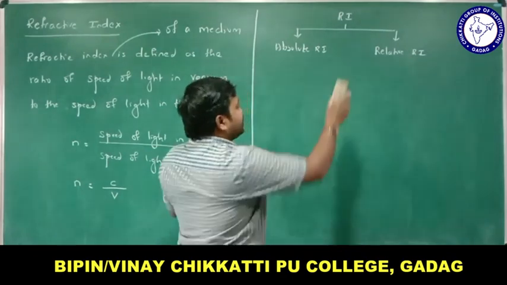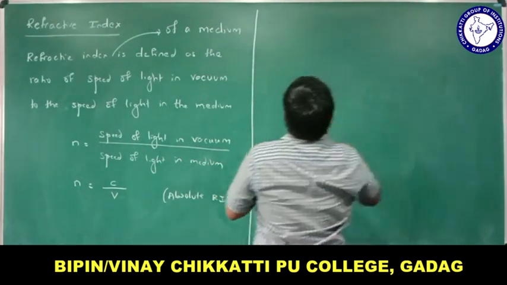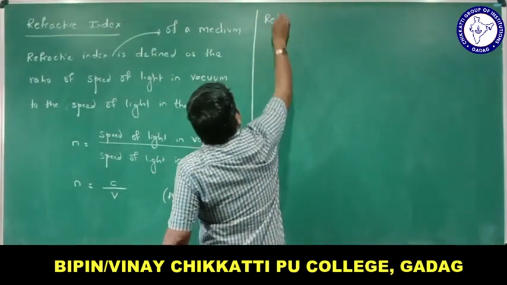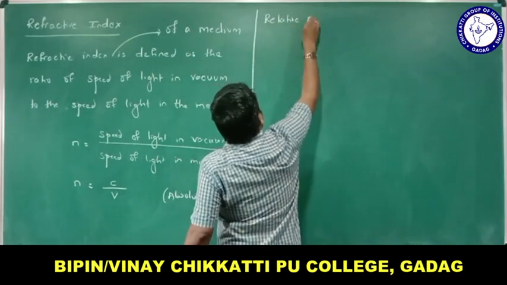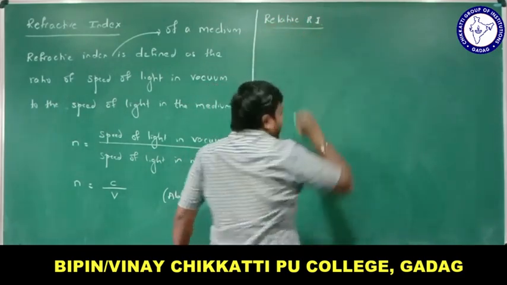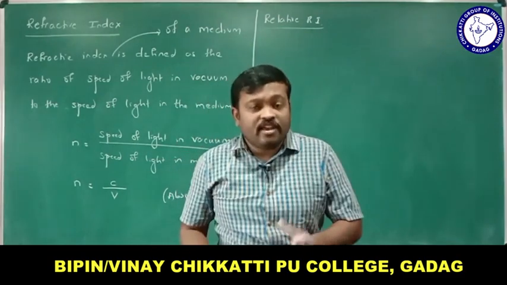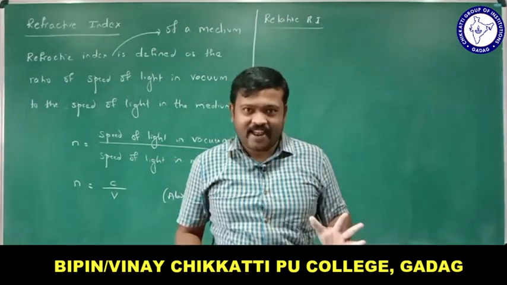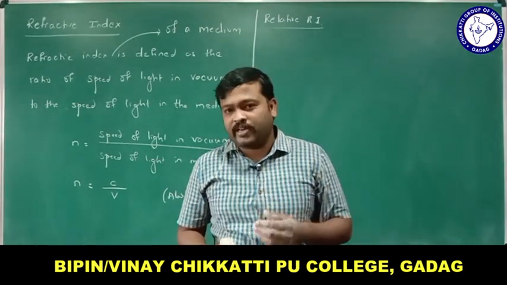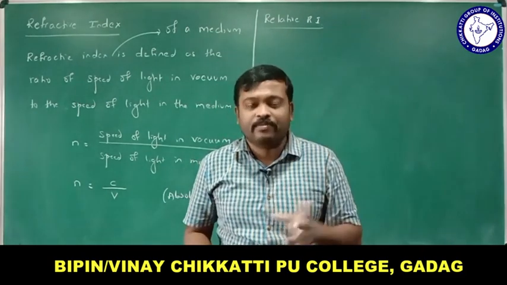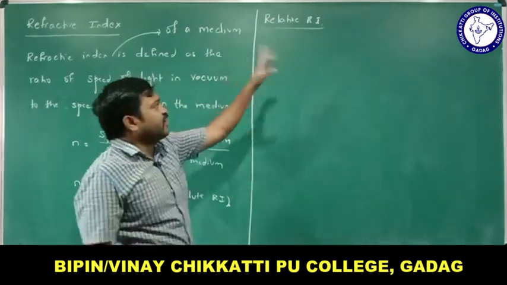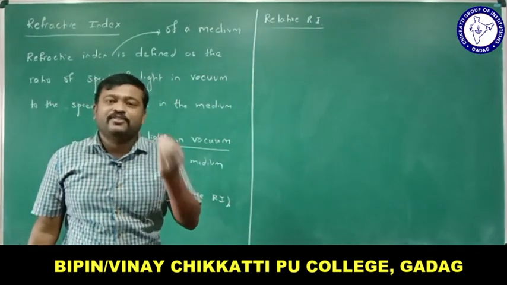Okay, and there is another refractive index, that is the relative refractive index. If I am taking two mediums, I am not comparing with the air or vacuum, I am taking two different mediums. At that time there is one refractive index which arises, that is called relative refractive index.